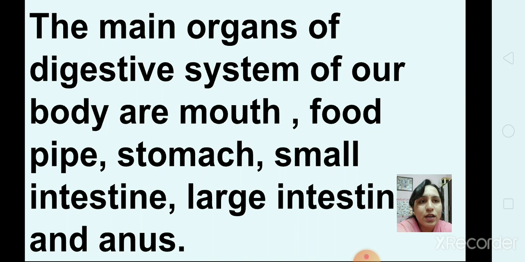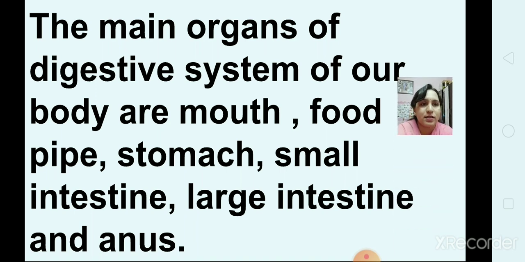The main organs of the digestive system of our body are the mouth, then food pipe, stomach, then small intestine, then large intestine and anus. So children, first I will tell you the food enters from the mouth and goes to the food pipe. After that it goes to the stomach. After that it goes to the small intestine and then the large intestine. And then waste comes out from the anus. Now we'll see each part in detail.